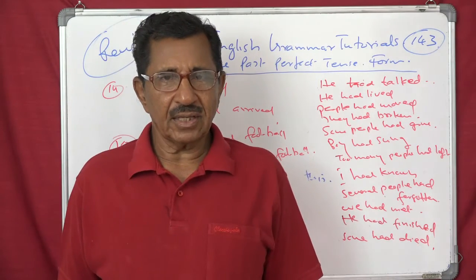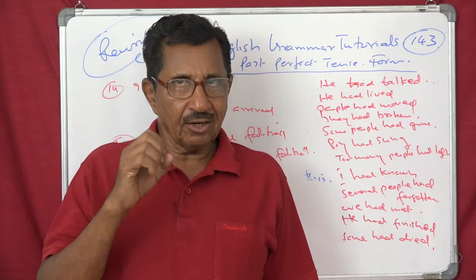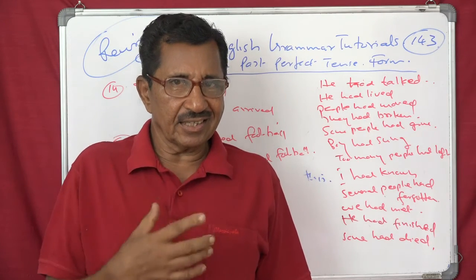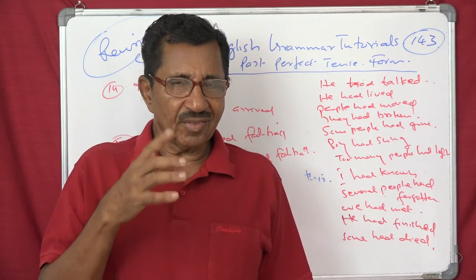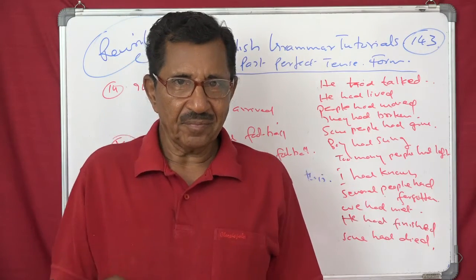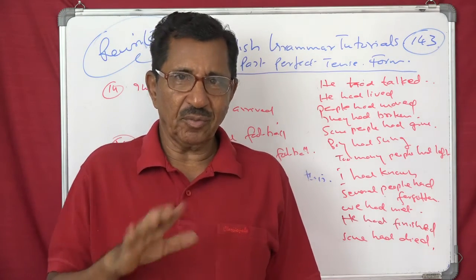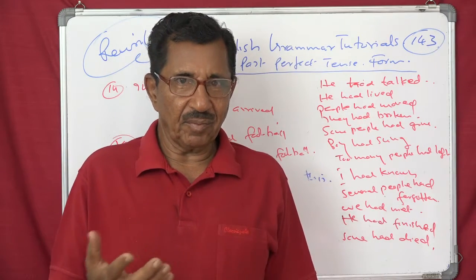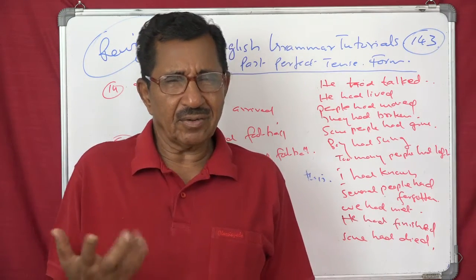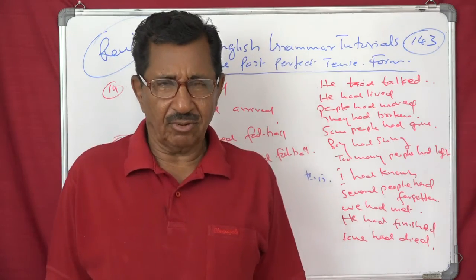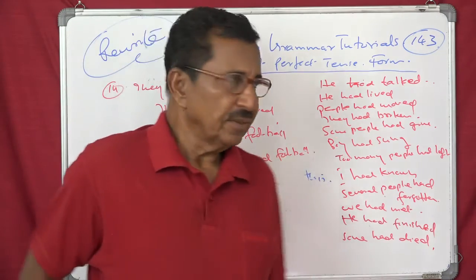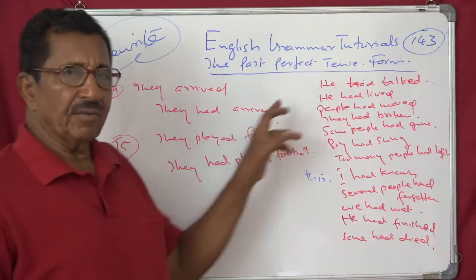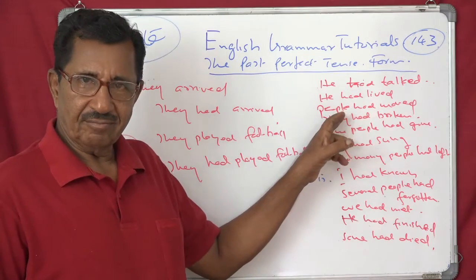The only problem is that, as I told you, remember, stative verbs should not be used in continuous tense. Then it may create some problems, but otherwise it's not a problem. Any tense you can use. Understand? For example, they were living, they had lived.